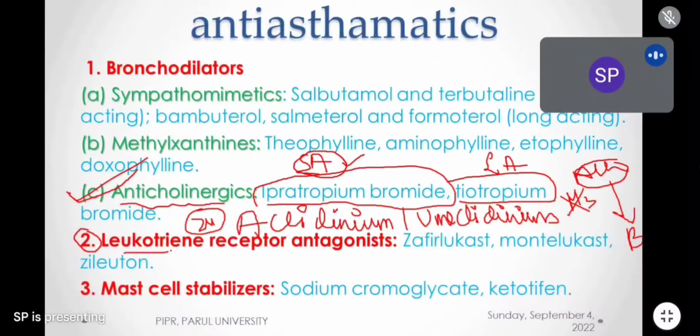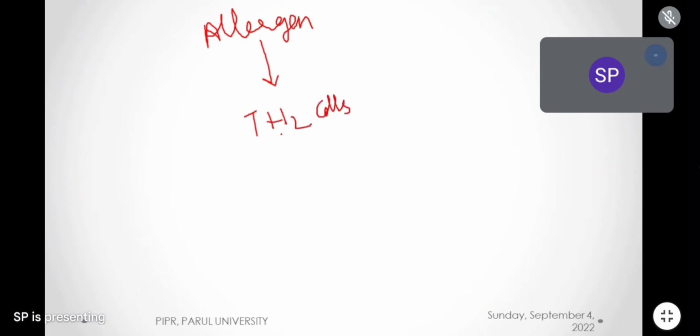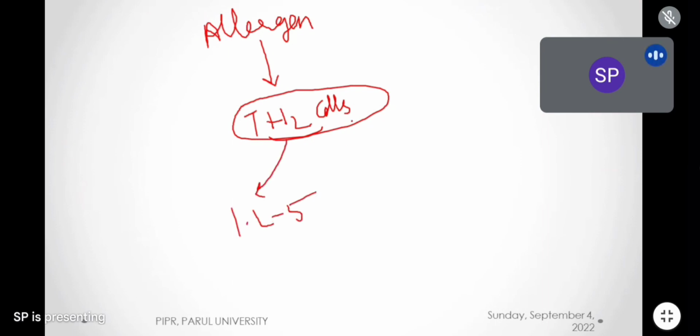We have leukotriene receptor antagonists. Leukotriene receptor, see, in the last class while explaining the mechanism of asthma, simple what I told. See, if anybody is exposed to an allergen, this allergen will go and stimulate the T helper cell 2, Th2 cells. When these Th2 cells are activated, they will release interleukin 5 and interleukin 4.